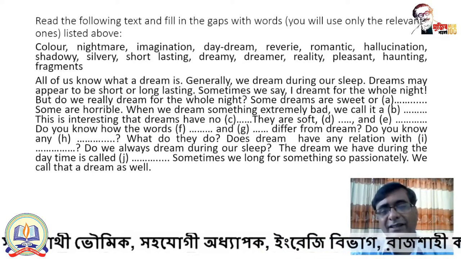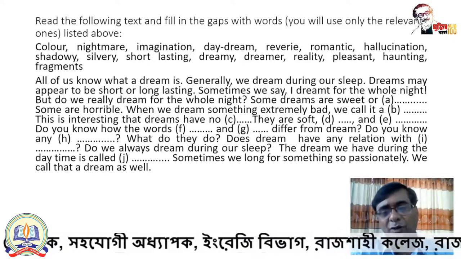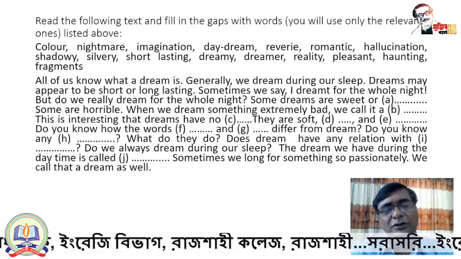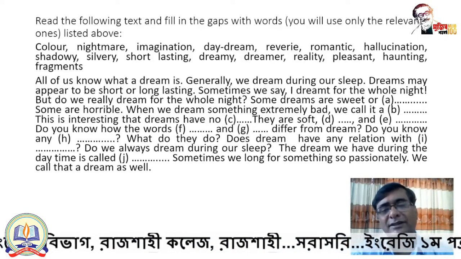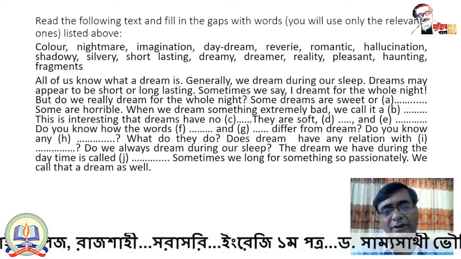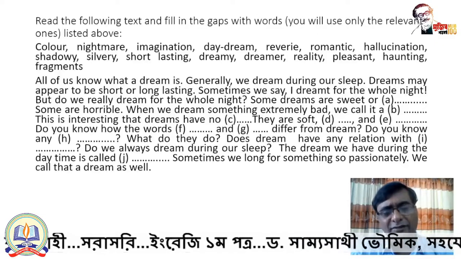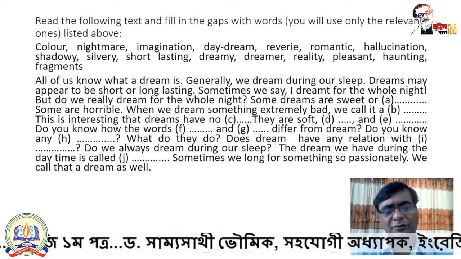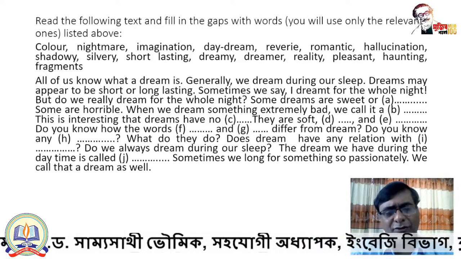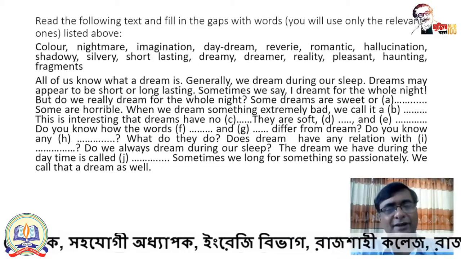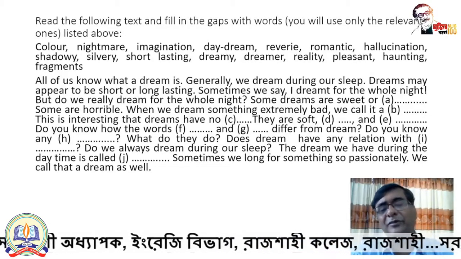So I said that read the passage at least twice to get the appropriate words. Do you know how the words gap and again gap differ from dream? Now you have to select two words which are not completely opposite, but they are different, and they are also different from dream.